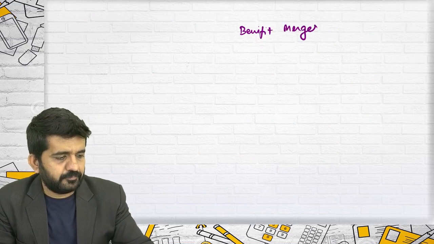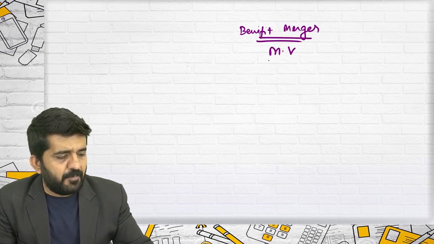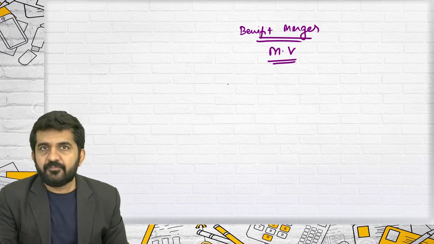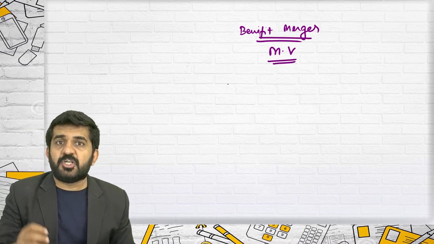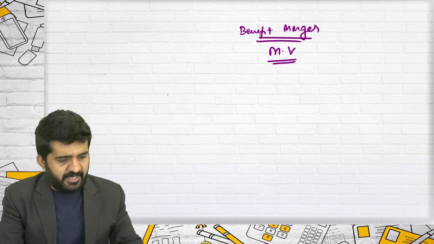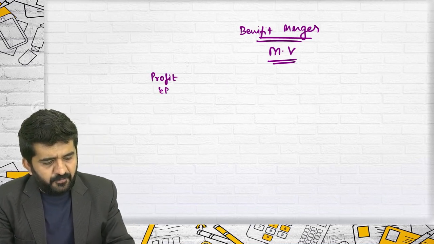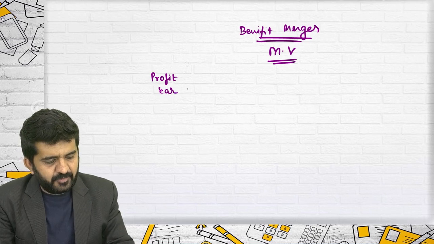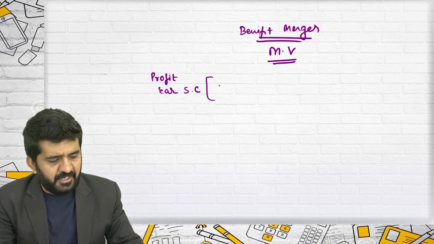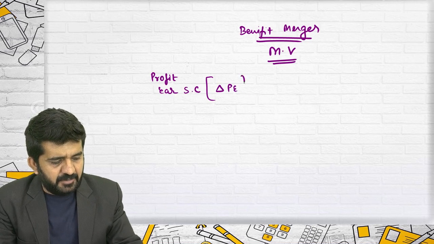How to find out the benefits of merger when the concept is of market value? That's correct. Then the benefits of merger can be n numbers of things. Number 1, profit because of earnings of the selling company multiplied by the difference in PE ratio.